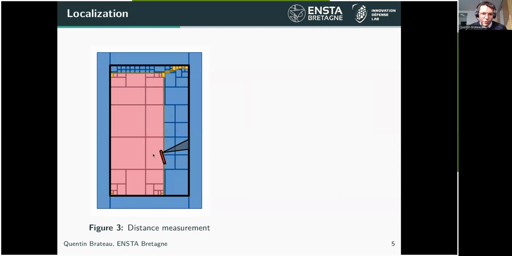Then if I perform a measurement using the echo sounder here, which is able to sense wall distance when I control the robot with a heading not equal to 0, but for instance equal to π/2 here, I am able to sense the distance to the right wall, and I am then able to contract the set of possible positions for the robot, because I've done this measurement on the right side using the echo sounder.